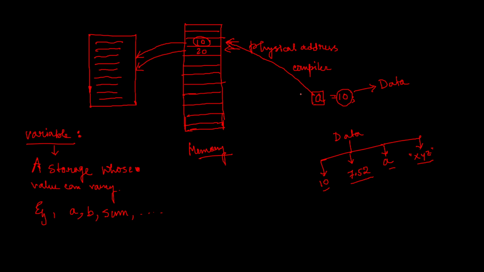The problem is that when you do the mapping, you have to say what type of data you are going to store in the physical memory. Is it in the form of this 10, or something like this, or something like this, and so on, in many ways, right? Now what type of data you are going to store in the memory location is expressed in a form which technically we call the data type.